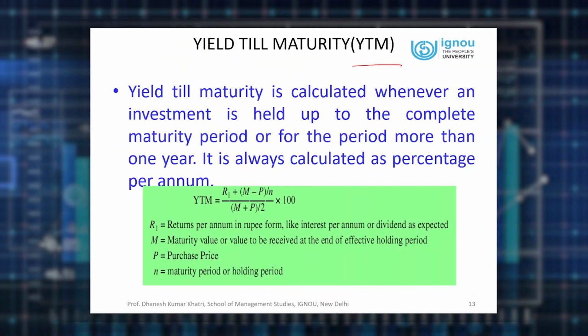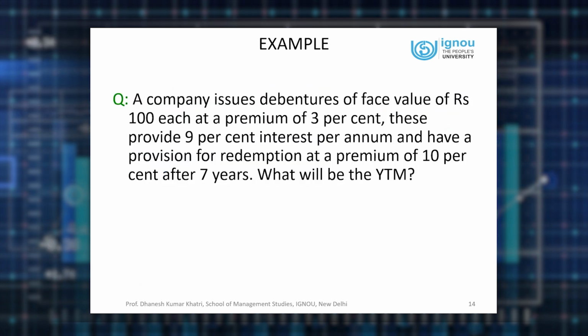In this case, R1 is the return per year in rupee form, like interest per year or dividend per year. Maturity value is how much you get at the end of the tenure of your investment, 2 years, 3 years or 5 years. And N is the number of years for which you hold the investment. Remember, this 2 is constant in the formula. This is numerical 2, so don't disturb it. So all the explanations are given. Now let us see how the calculation is done.